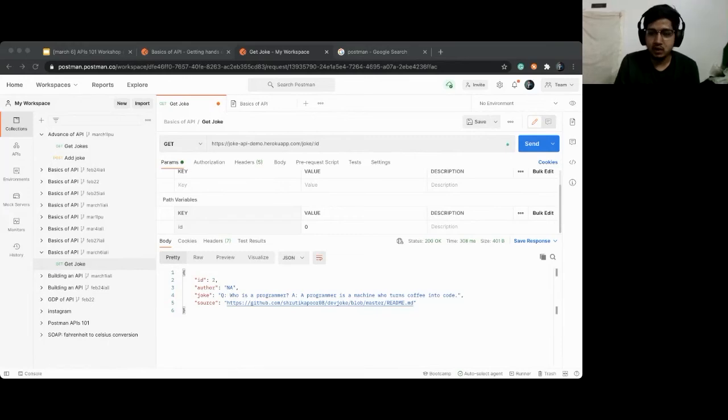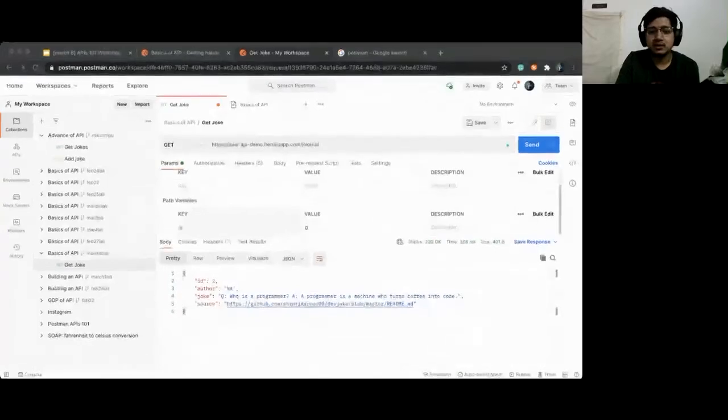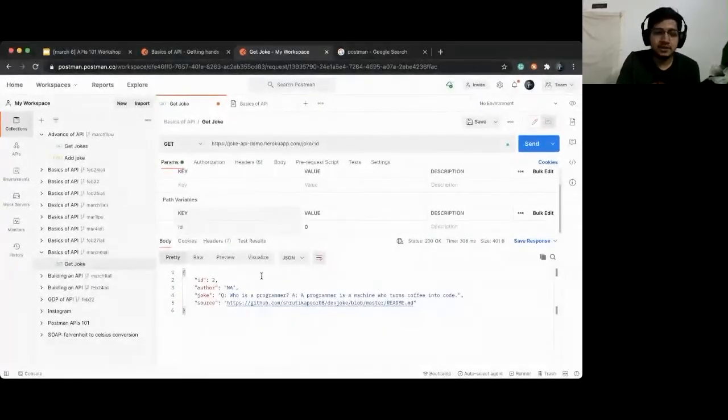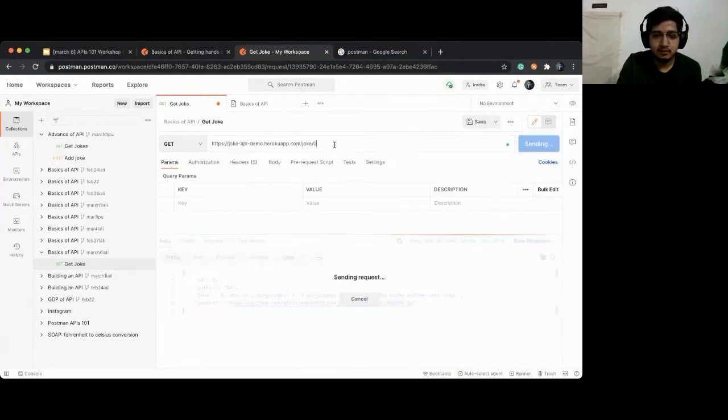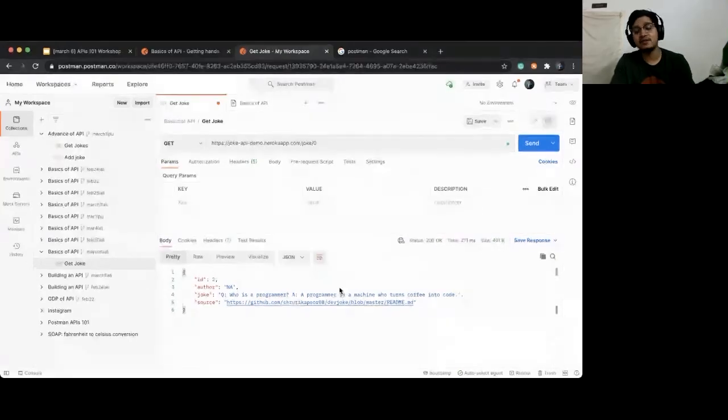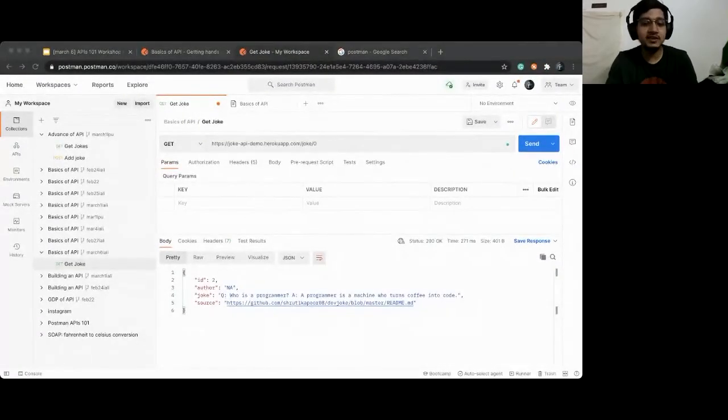So it's not working well for 0. Oh, I guess I might have made a mistake with the logic. Let me see. It's not working with 0, I guess. The reason is I have not added it for 0. It's only for 1, 2, 3, 4. 0 might give you random because of that logic. I guess I have not pushed the code to Heroku yet, and that's why it is giving me that.